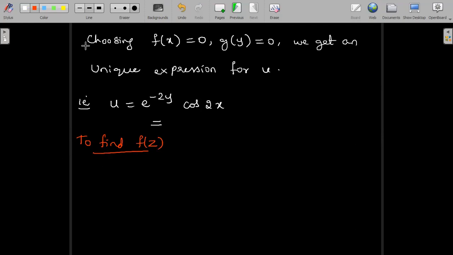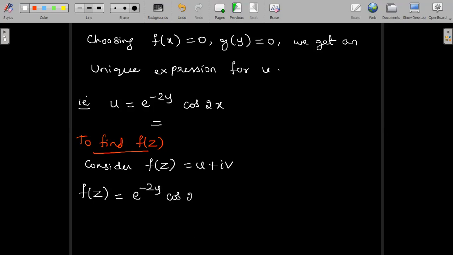We consider the expression for f of z as u plus iv. Once we know both u and v, we can consider this. So consider f of z equal to u plus iv. We know both u and v, so let us substitute. u, just now we obtained, is e^(-2y) cos 2x, plus i times v, which is the given one, e^(-2y) sin 2x. Now immediately we make use of the Milne-Thomson substitution. The Milne-Thomson substitution will help us to proceed and write f of z as a function of z.